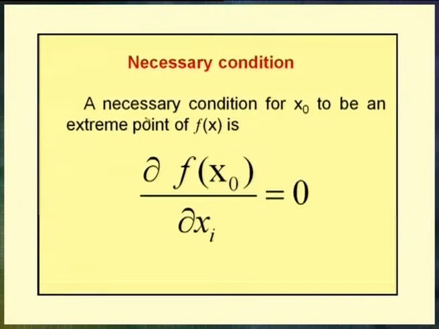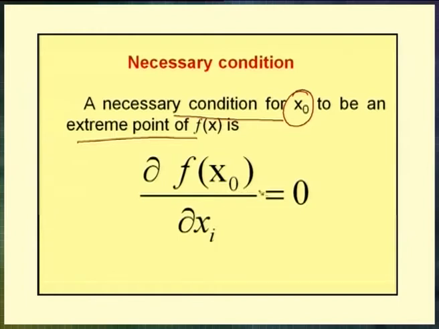The necessary condition for a function f of x at a point x naught to have an extremum point is that the partial derivative of the function with respect to x at that point x naught should be equal to 0. So, a necessary condition for x naught to be an extremum point of f of x is that dou f by dou xi at the point x naught should be equal to 0.